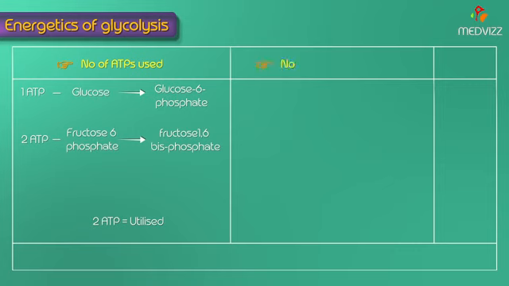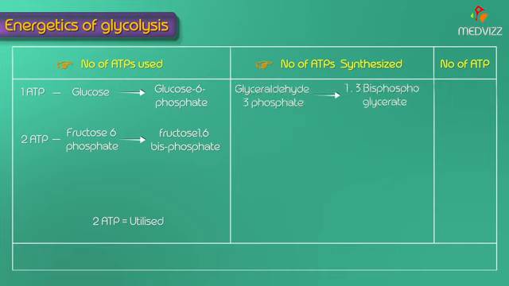Now, the number of ATPs synthesized in the energy generation phase: in the step glyceraldehyde 3-phosphate to 1,3-bisphosphoglycerate, NADH is produced, and 2.5 ATPs are produced by one molecule of NADH. So in glycolysis, 2 molecules of 1,3-bisphosphoglycerate are produced. Hence, the total production is 5 ATPs in this step from 2 NADH molecules.